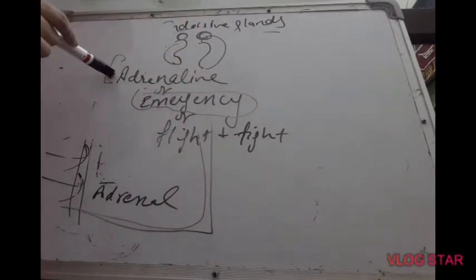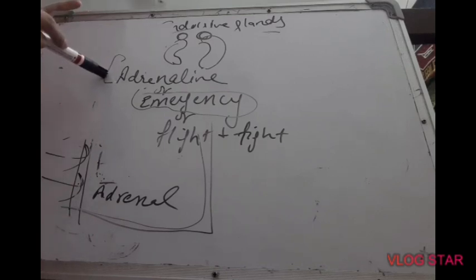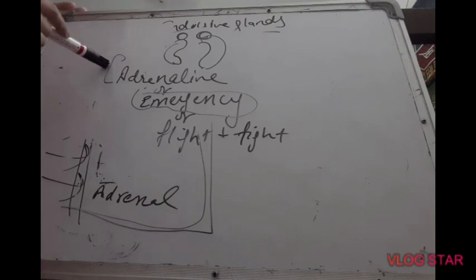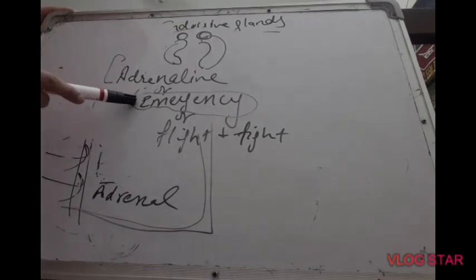Because the function of adrenaline hormone is to provide us energy to cope with the emergency situation. So we can only deal with emergency situations when we have adrenaline in our body. If one's body is lacking adrenaline, then the person cannot face the emergency situation, and it can cause death also. Also remember that excessive secretion of adrenaline can also lead to death. Excessive secretion is fatal as well. So because it is released during an emergency situation, it is known as the emergency hormone.